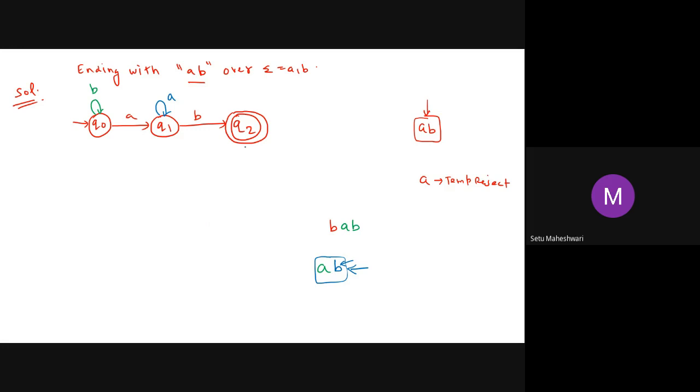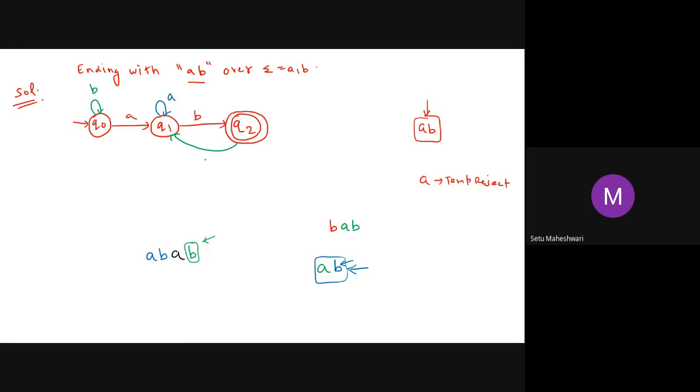Okay, fine. Now from Q2. If I'm on Q2, that means I already have one AB. Now after this, if one A is coming, what am I supposed to have further which can make me accept this string? Can somebody tell me? B. If I have one B, then I will accept it. And which is the state producing B? Q1. So I'll take it back to Q1.